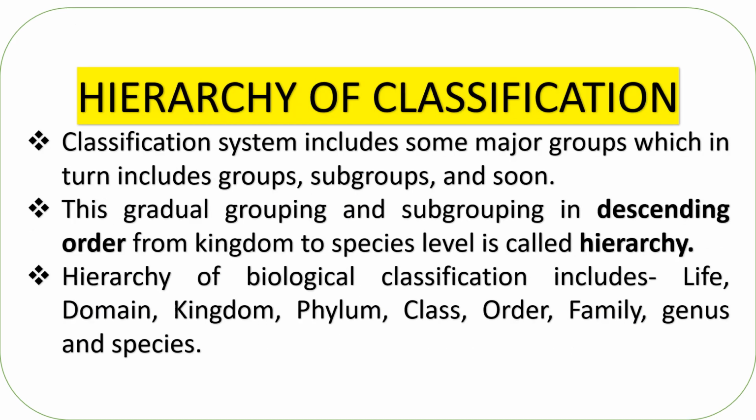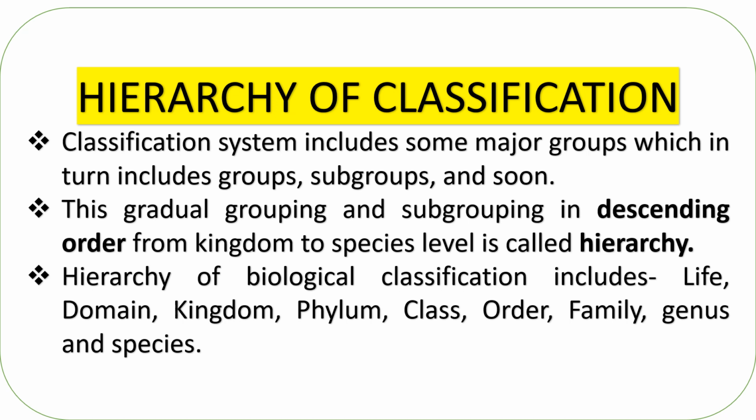Next, hierarchy of classification. What is the hierarchy? The classification system includes some major groups, which in turn include groups, subgroups, and so on. This gradual grouping and subgrouping in descending order from kingdom to species level is called hierarchy.